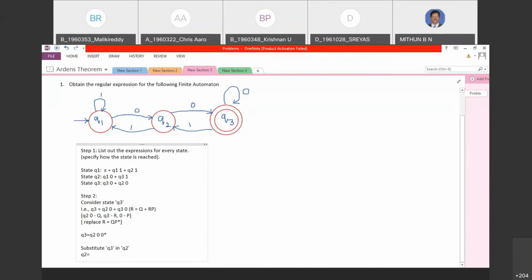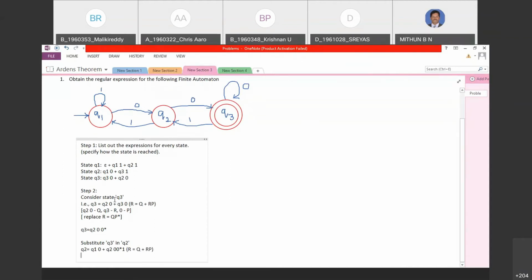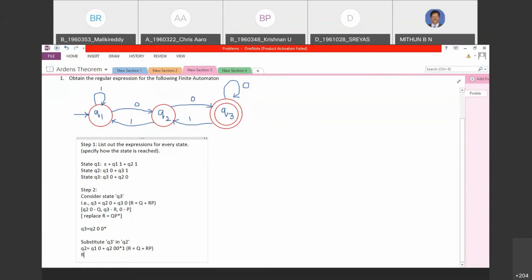So it will be Q2 equals Q1 0 plus what is Q3? Q3 is Q2 0 star 1. Okay. Now again you can apply the format R is equal to Q plus RP. So you can specify what is R, which is Q here.